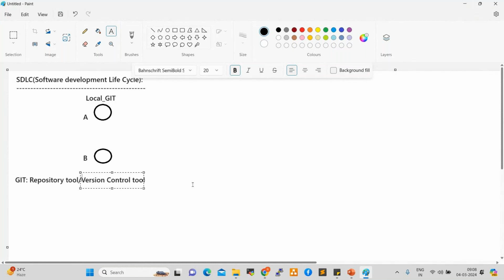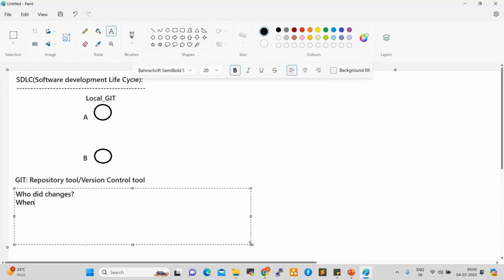How can we identify that? By using a version control system, we track the changes: who did what. Based on the comments, Git will track the versioning. For example, who made changes, when they made changes, and for what purpose they made changes.